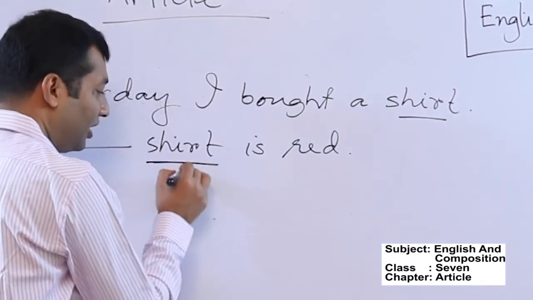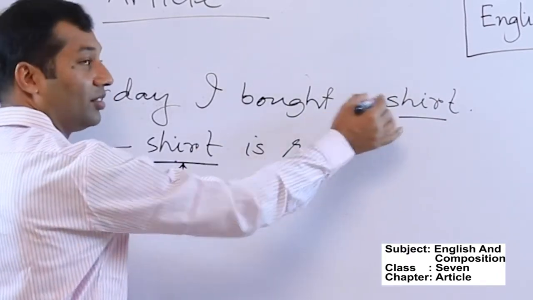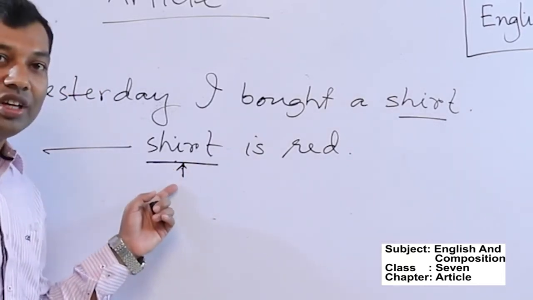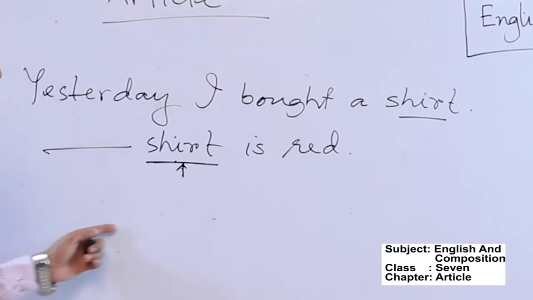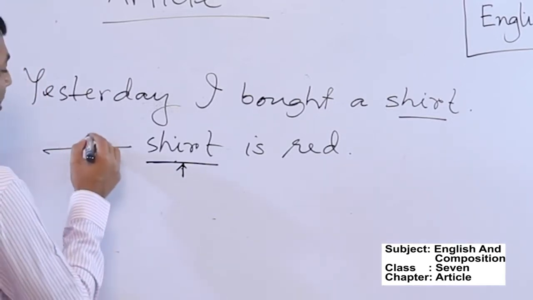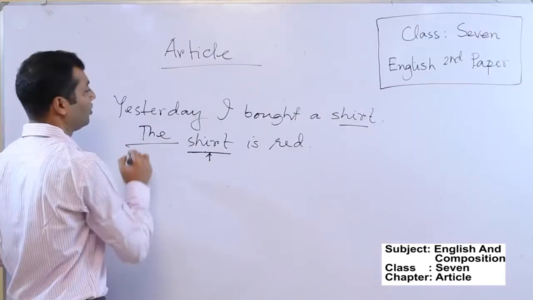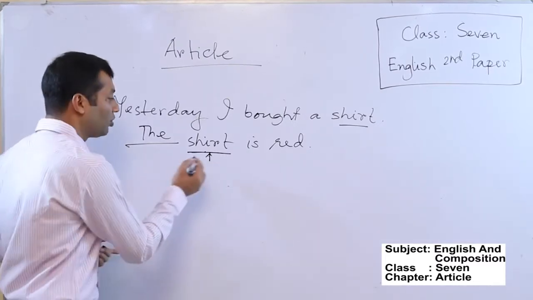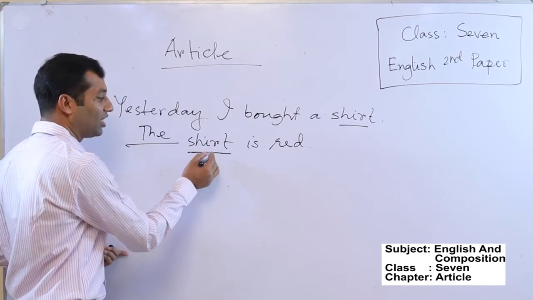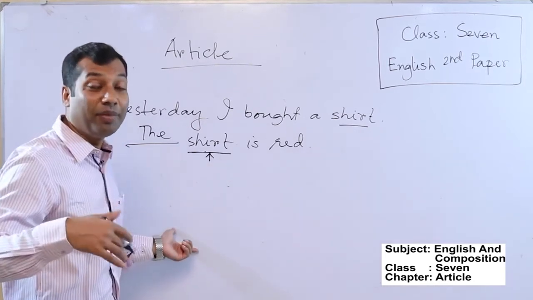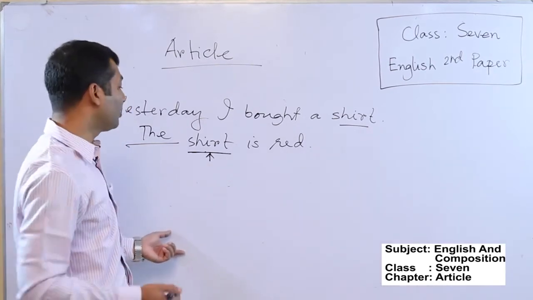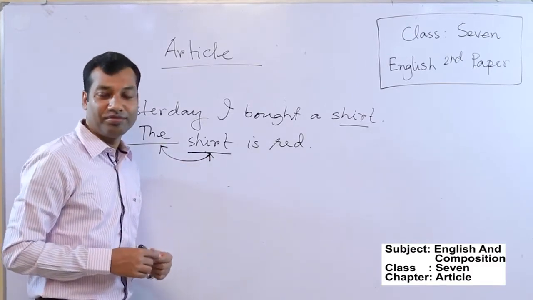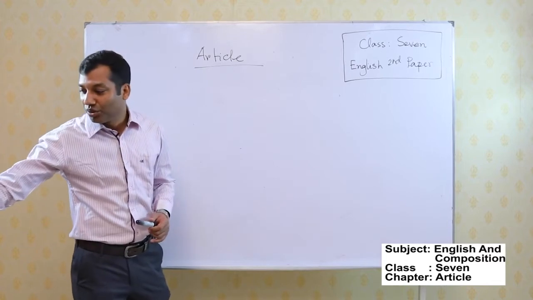So this word is already referred to. So this is the second time. When we use the same noun for the second time, we need to use the article the. So, yesterday I bought a shirt. This shirt is red. Because when I am using this word for the second time, it becomes definite, so we need to use the article the. Understand? Now come to the next rule.